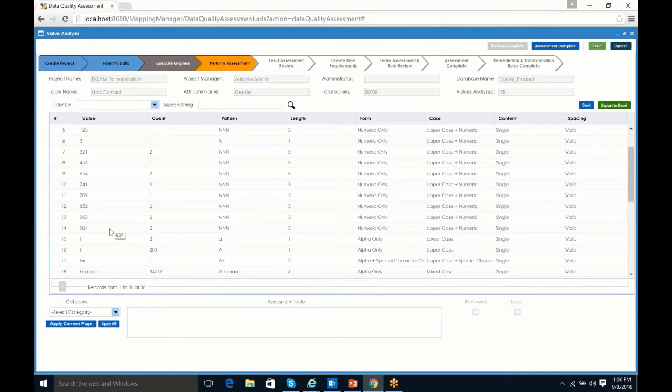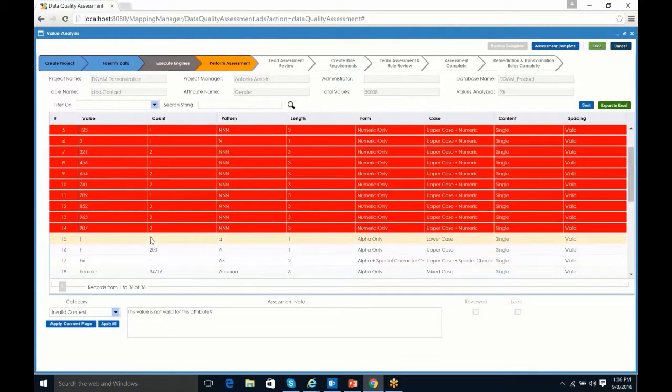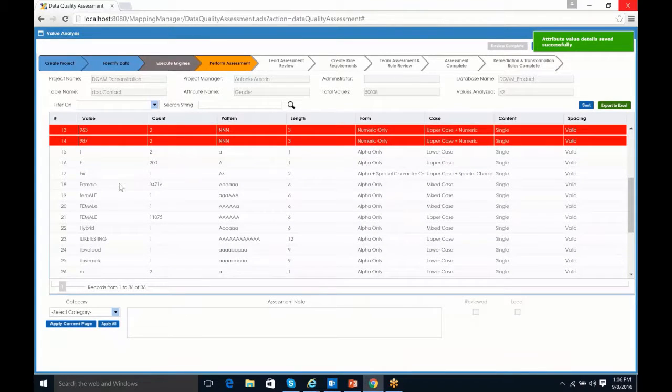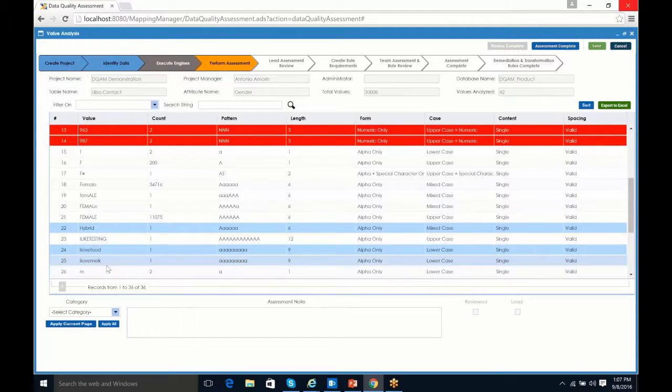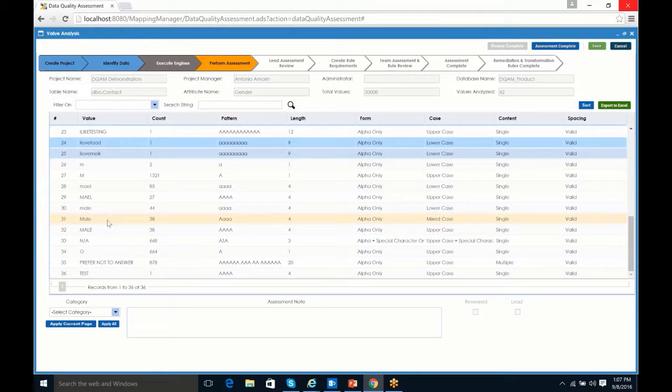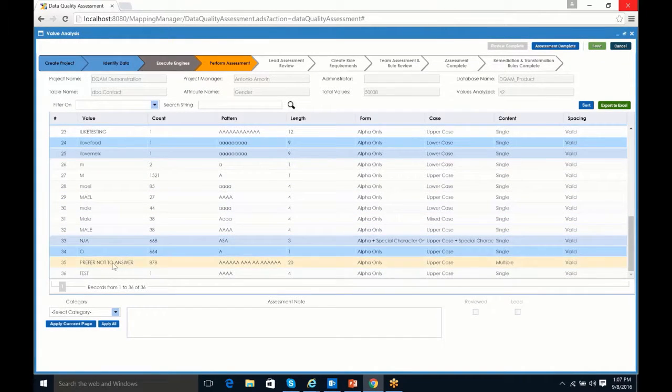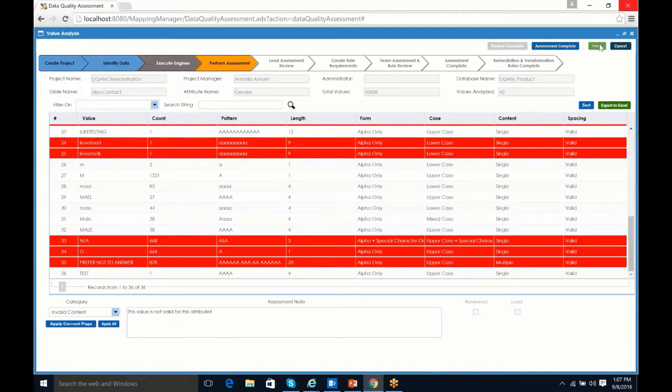These are invalid values, so I'll go ahead and flag those. We have a few more down here. I'm going to save that first though. And we have a few more that are invalid, such as this hybrid. That's not a valid one. Nor is the I love food, I love milk. We have some further down here, such as NA, O, and prefer not to answer. All those would be invalid. So we'll just go ahead and mark those as invalid content and save it.